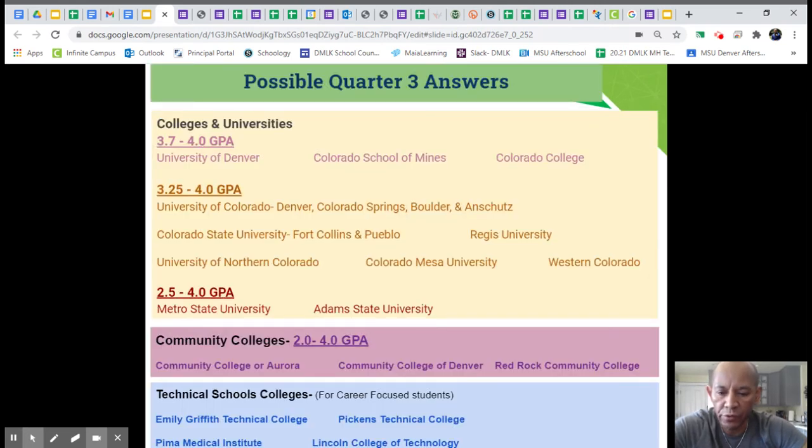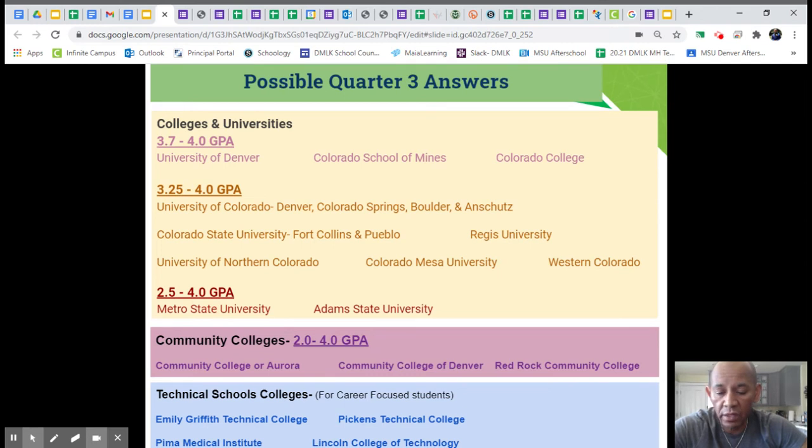Okay. And so there's community colleges on here. You'll see those are in purple. And then right below those are technical colleges, technical schools or colleges. And those are schools that are more focused on career. So if you want to become a mechanic, if you want to become a certified nursing assistant, if you want to become a barber, or you want to do hair or nails, you need a certificate for that. And these are schools that can help out with programs like that.